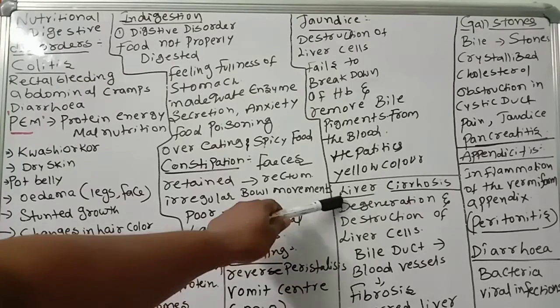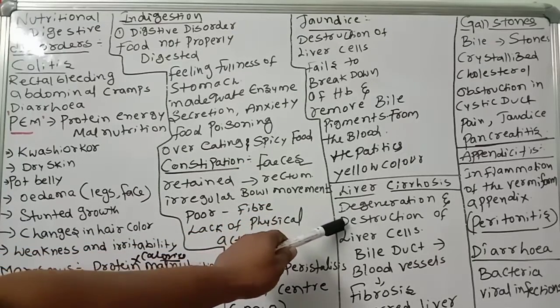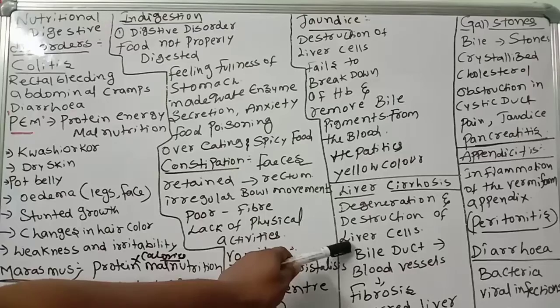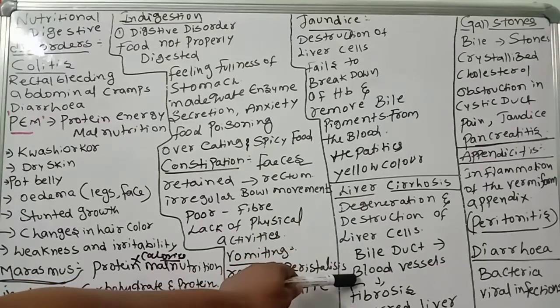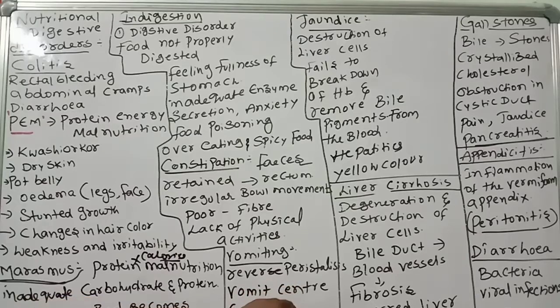So in liver cirrhosis, degeneration and destruction of liver cells take place, and especially the bile duct and blood vessels together form fibrosis. Then a scarred liver will be there. When this is due to infections, poison or alcoholism, liver cirrhosis will come.